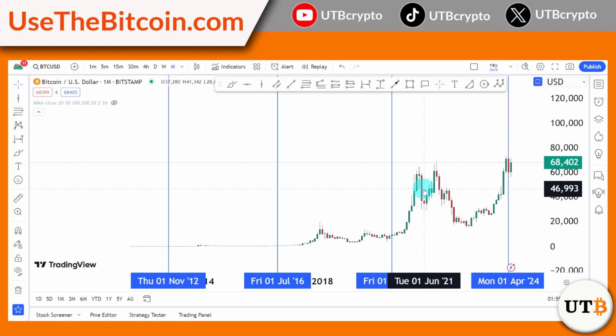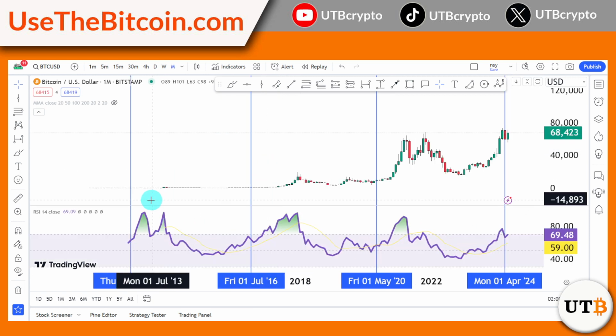Now here is the exciting part. I will turn on my RSI. There you go. Now look at this data. We reached the oversold levels last 2012. After the Bitcoin halving, prices went up and we reached the oversold levels here. It turned green. Now look at July 2016.